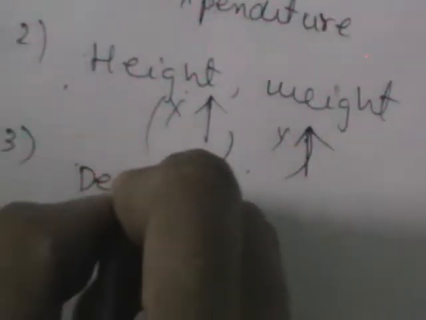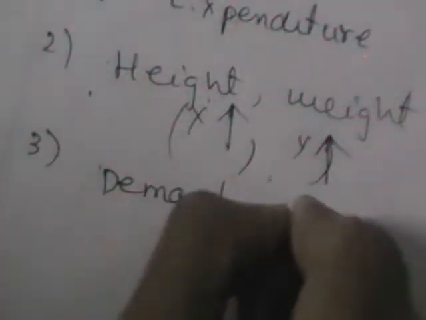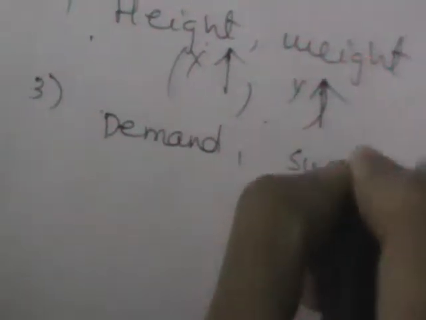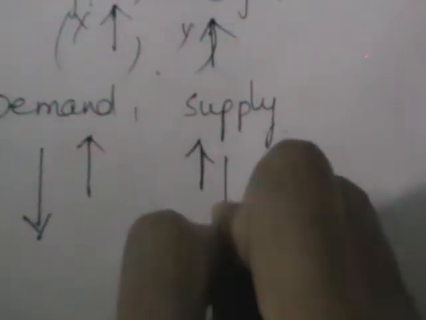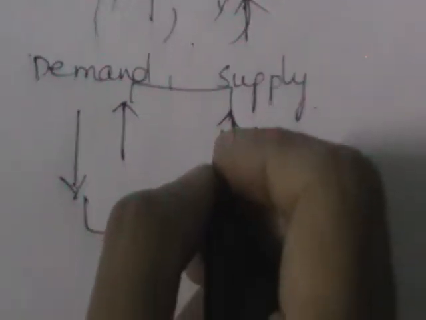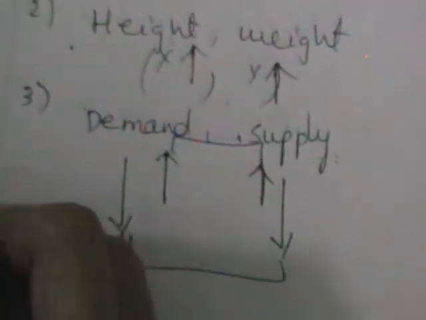And also demand and supply. If there is more demand, the supply also increases. If there is less demand, the supply also decreases. Here these two are also moving in the same direction. These three we can take as examples for positive correlation.